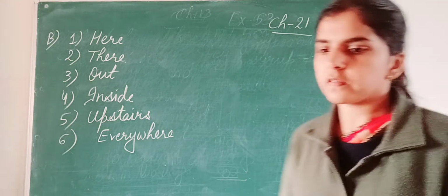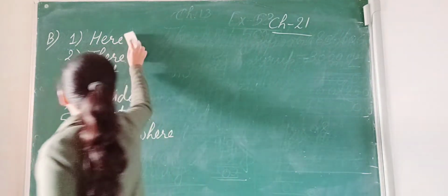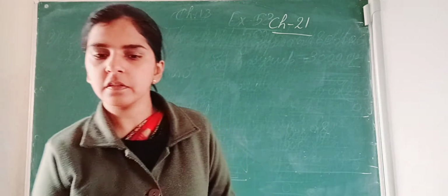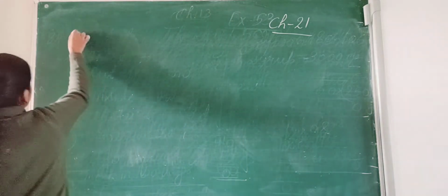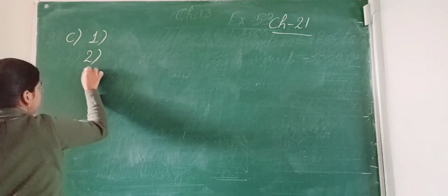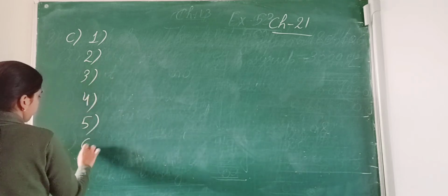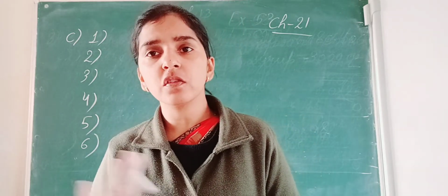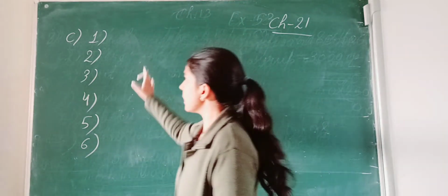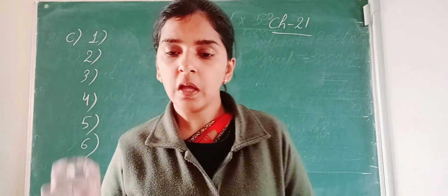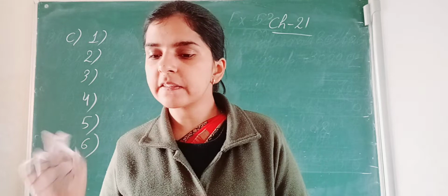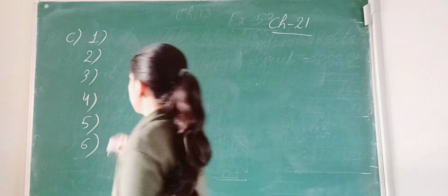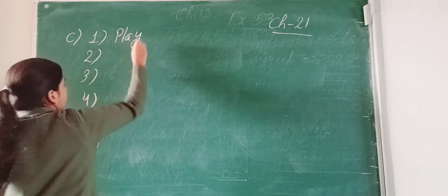Okay. Now exercise number C. Odd one out. So I will write its answer here. Exercise number C: circle the word that does not belong to the group. The word which I will write here, you will circle in your book. Number 1: play, always, exactly, madly, honestly. So here the odd word is play. All others are adverbs.